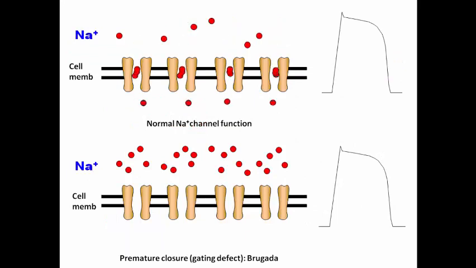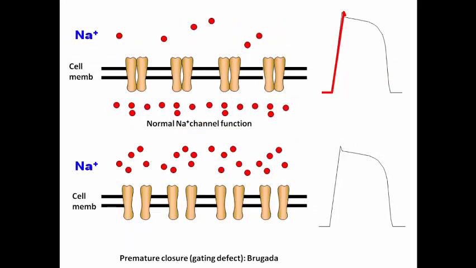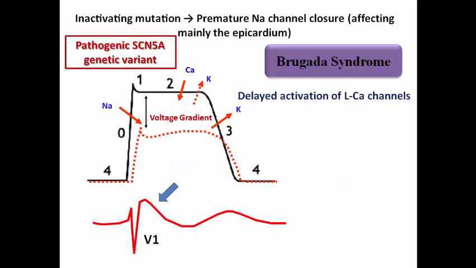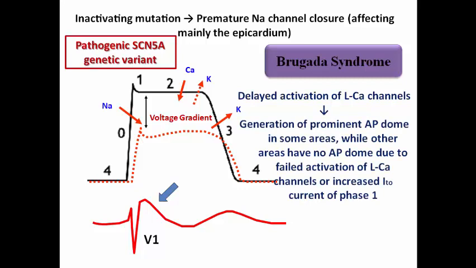As we see in this animation, normally the sodium channel is open to generate depolarization and then closes, but in Brugada syndrome they prematurely close, resulting in a voltage gradient between epicardium and endocardium. An additional mechanism is delayed activation of the long-lasting calcium channels in the plateau phase, resulting in a prominent action potential dome in certain areas, while other areas don't have this dome due to failed activation of these calcium channels or increased Ito current of phase 1 of the repolarization.